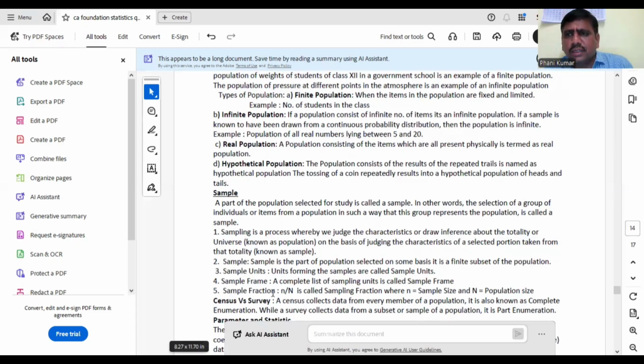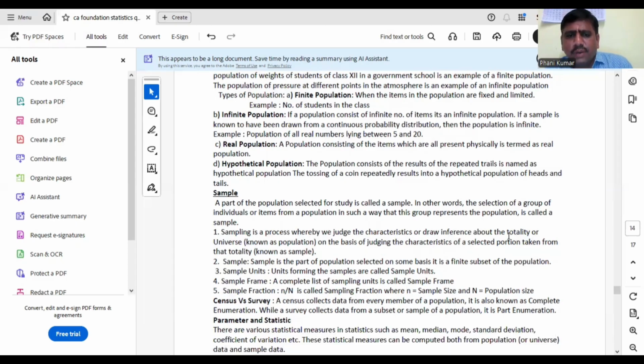Sampling fraction. Here population size is denoted by capital N and sample size is denoted by small n. If the sample size is greater than or equal to 30, it is considered a large sample. If it is less than 30, it is a small sample. Suppose there are 100 values in total, so capital N is 100. I am drawing only 20 from them, so small n is 20. So n by N, that means sample size by population size, is called the sampling fraction, where n is the sample size and capital N is the population size.